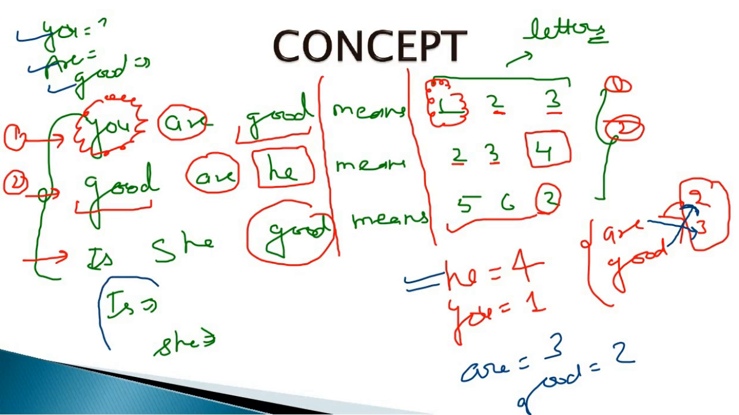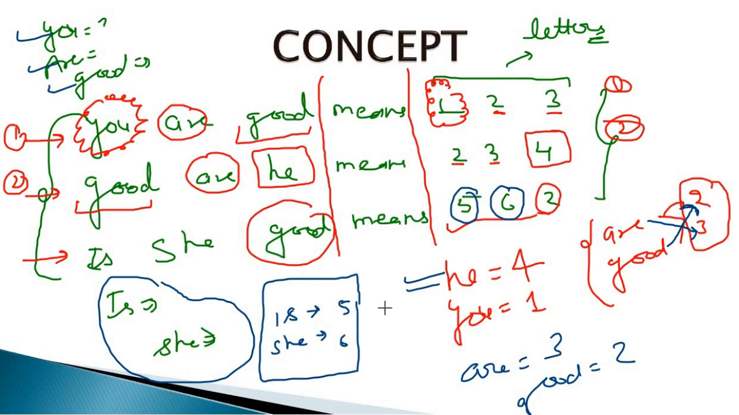The remaining are is and she. What to do now? For is and she, only 5 and 6 are left. It is confirmed that the coding for is and she is 5 and 6, but similar to this, we don't have a certain answer for is or she individually.